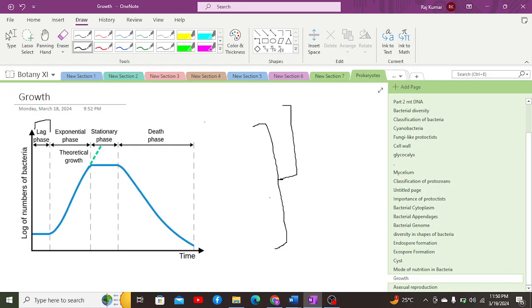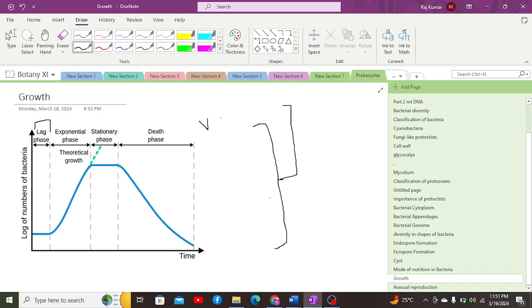There will be only an increase in the size of the bacteria, the process in which the bacteria build up their protoplasm, which means there will be an increase in the volume and mass of the bacterial cells. After that, bacteria will develop their metabolic activities, which means the rate of metabolic activities would be maximum in the lag phase.